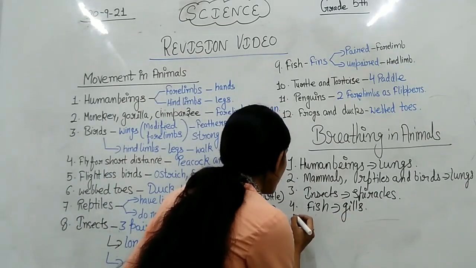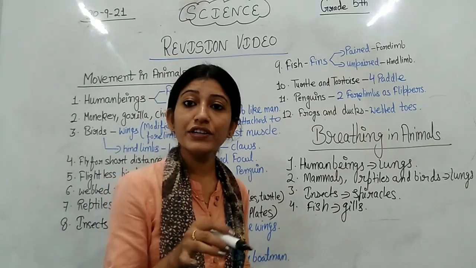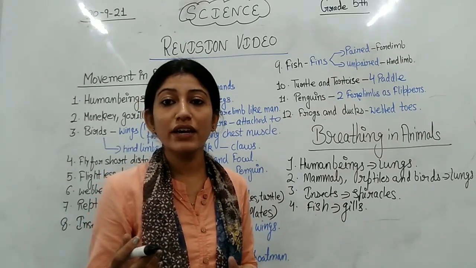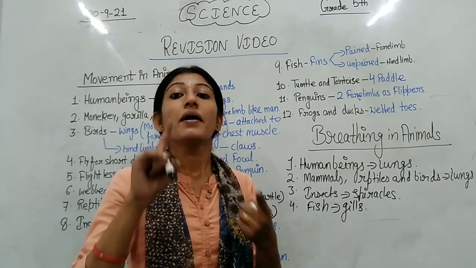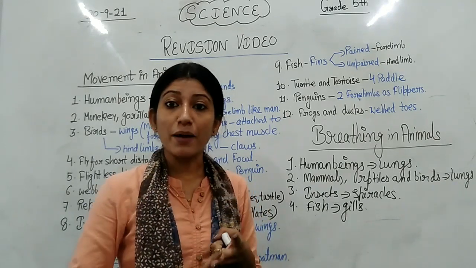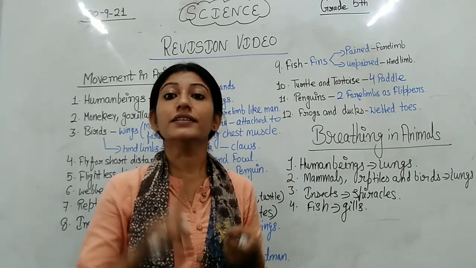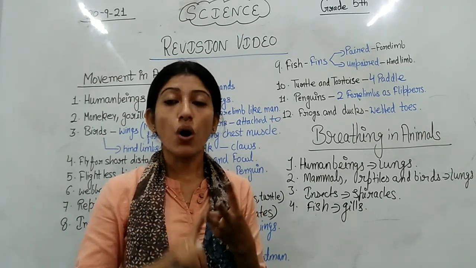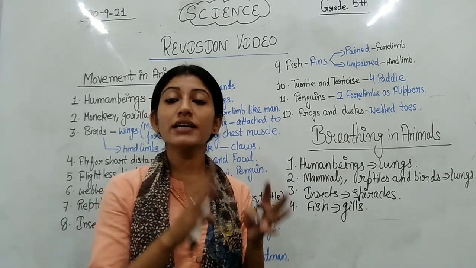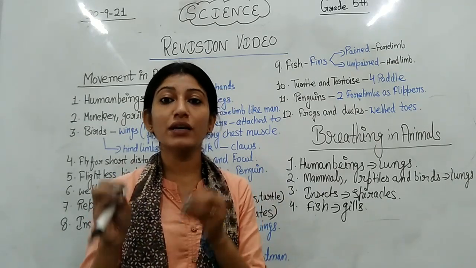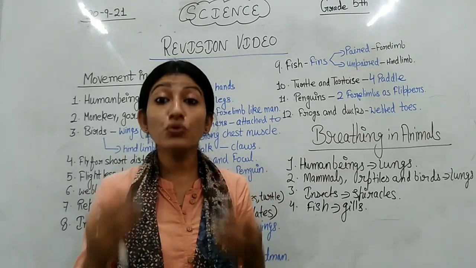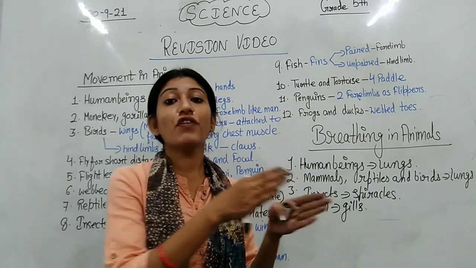Then another example. Only fish breathe with the help of gills, or are some other animals also there? Students, prawns, crabs, oysters, tadpoles, these are also animals that use gills for breathing.